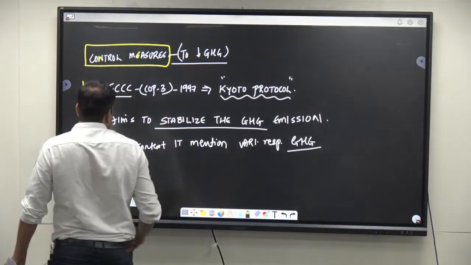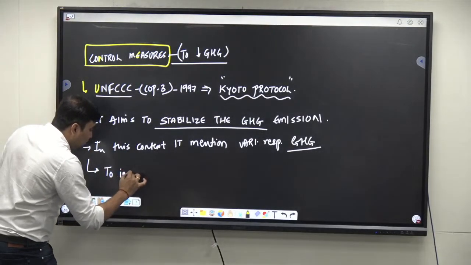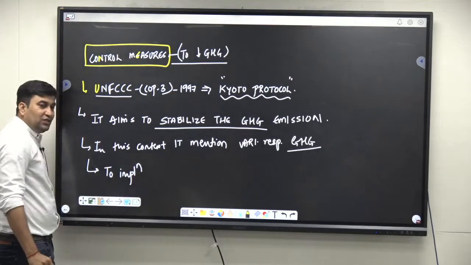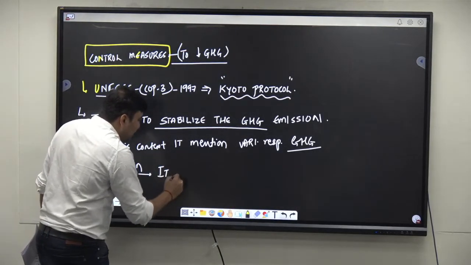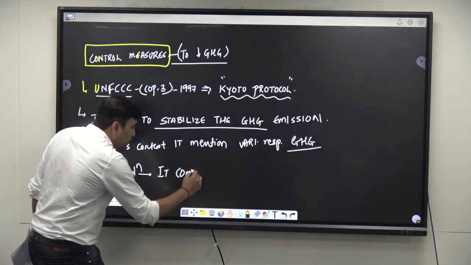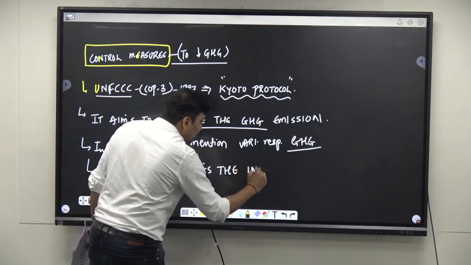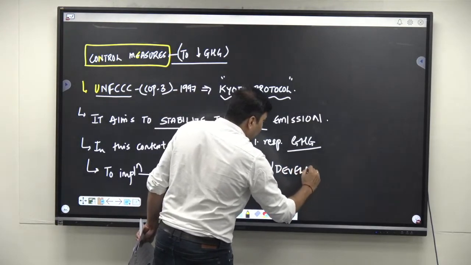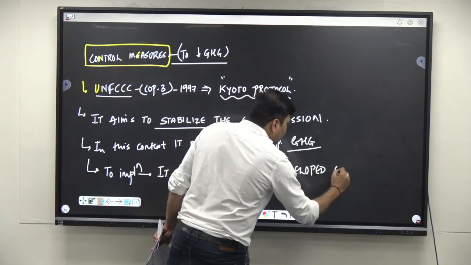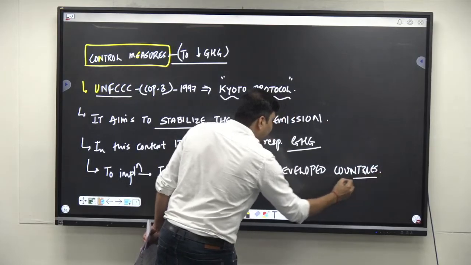Immediately you write, for implementation, it commits the industrialized or developed countries to reduce the greenhouse gases.